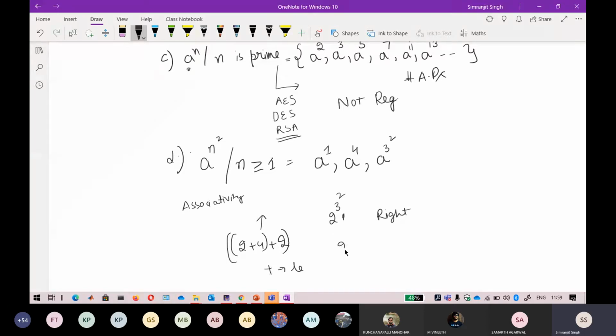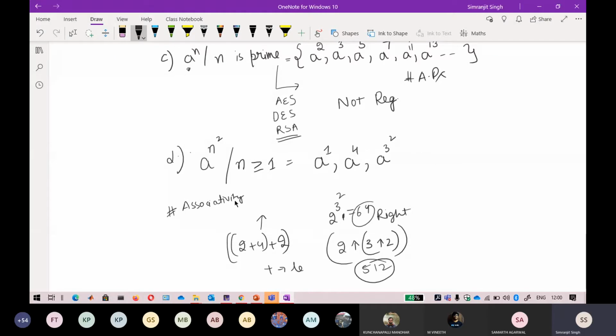Why? Because if I write 2 raised to power 3 raised to power 2, first this part is solved, then that part is solved. You have already studied associativity in C and other languages like Java. Keep in mind that exponent is right associative. Don't go like a raised to power 3 and then 3 raised to power 2, because that will be a totally different thing and will result in a different answer. If you do it left to right, 2 raised to power 3 is 8, and 8 raised to power 2 is 64. But if you do it right to left, 3 raised to power 2 is 9, and 2 raised to power 9 is 512. That is totally different.